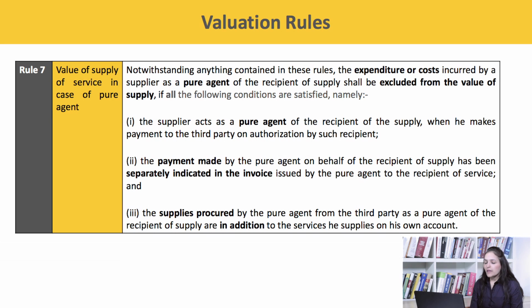Second, the payment made by the pure agent on behalf of the recipient of the supply has been separately indicated in the invoice issued by the pure agent to the recipient of the service. And third, the supplies procured by the pure agent from the third party as a pure agent of the recipient of the supply are in addition to the services he supplies on his own account. Now the question is, who is a pure agent?